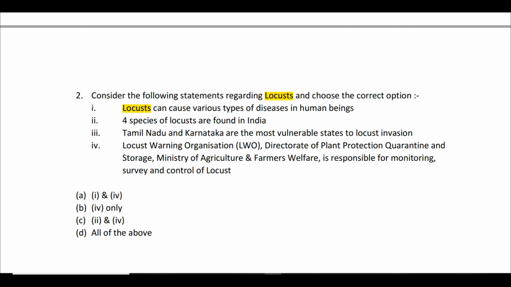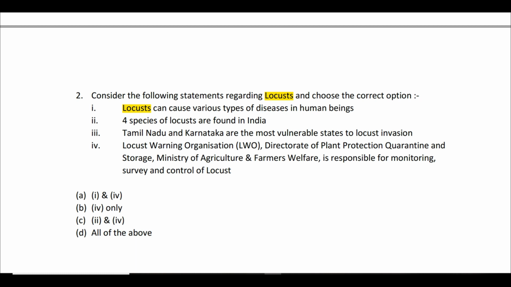Let's see. The first option is saying 1 and 4. 1 and 4 means locust can cause various types of diseases and 4 is talking about the Locust Warning Organization. B is talking only about the Locust Warning Organization. C is saying that there are 4 species of locusts and it is talking about the Locust Warning Organization. And D is saying all the 4 statements given are true with regards to locust.